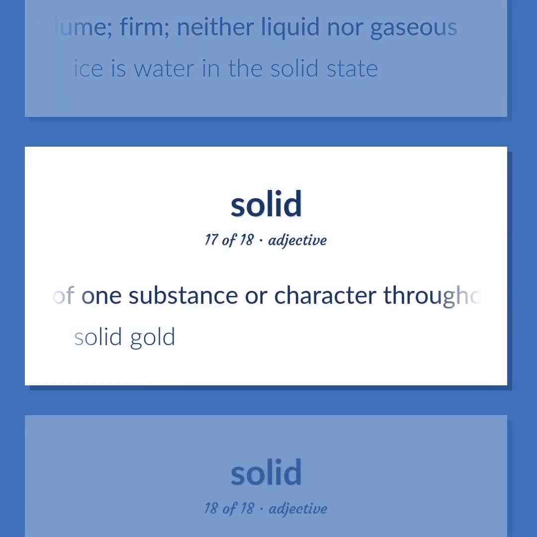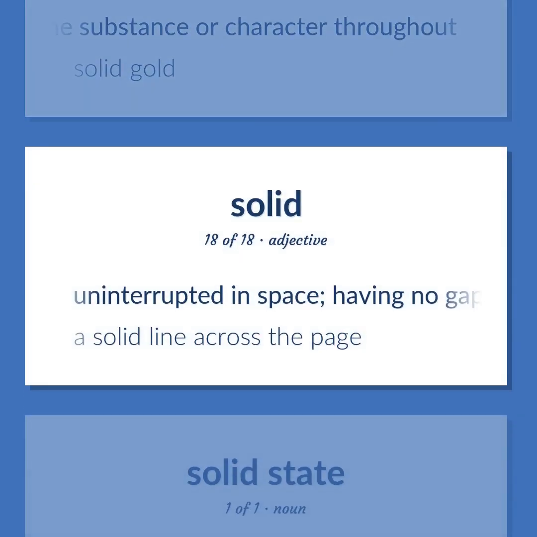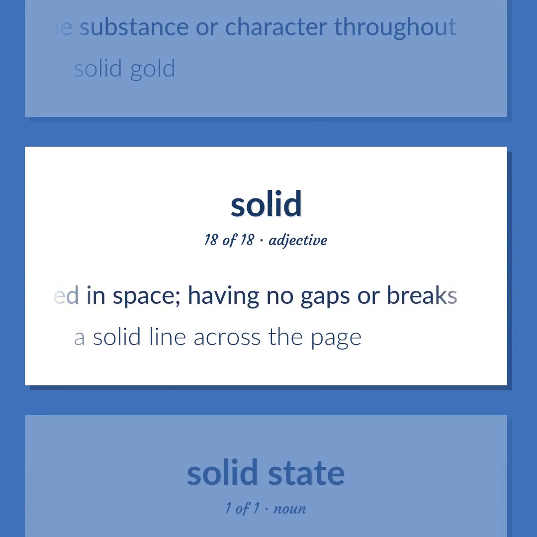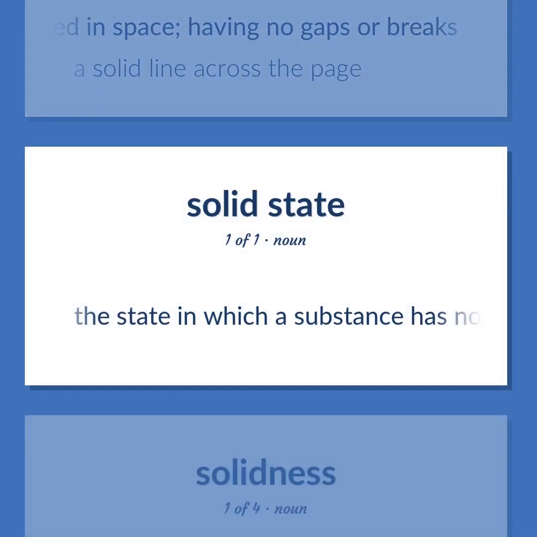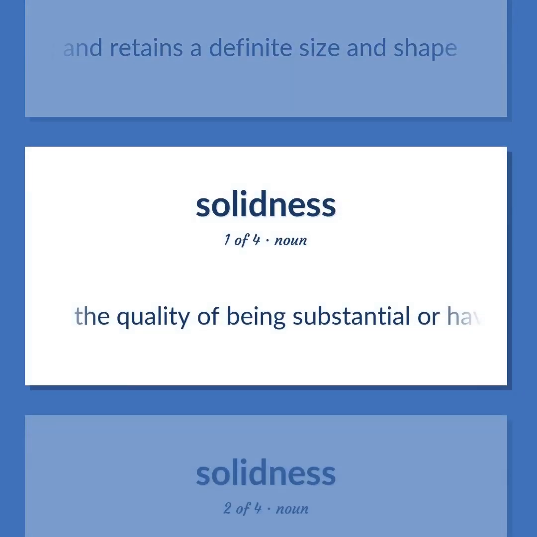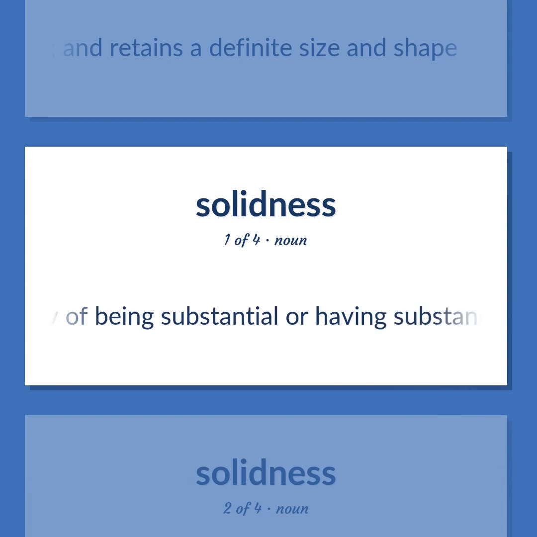Of one substance or character throughout. Solid gold. Uninterrupted in space, having no gaps or breaks. A solid line across the page. The state in which a substance has no tendency to flow under moderate stress, resists forces, such as compression, that tend to deform it, and retains a definite size and shape. The quality of being substantial or having substance.